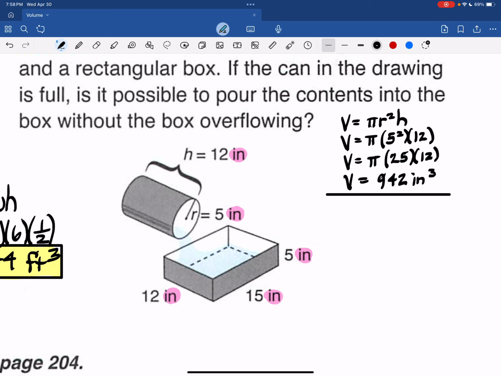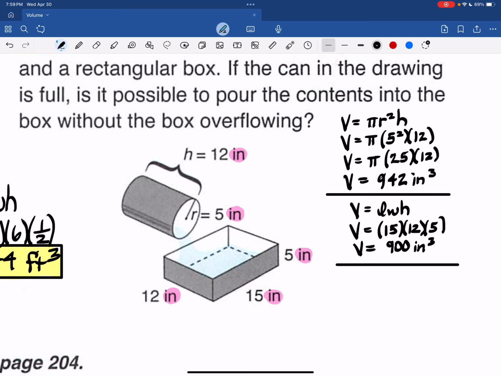Then let's do the box, which is length, width, and height. So 15, 12, and 5. No pi this time. That's 900. So the answer to this question, is it yes or no?